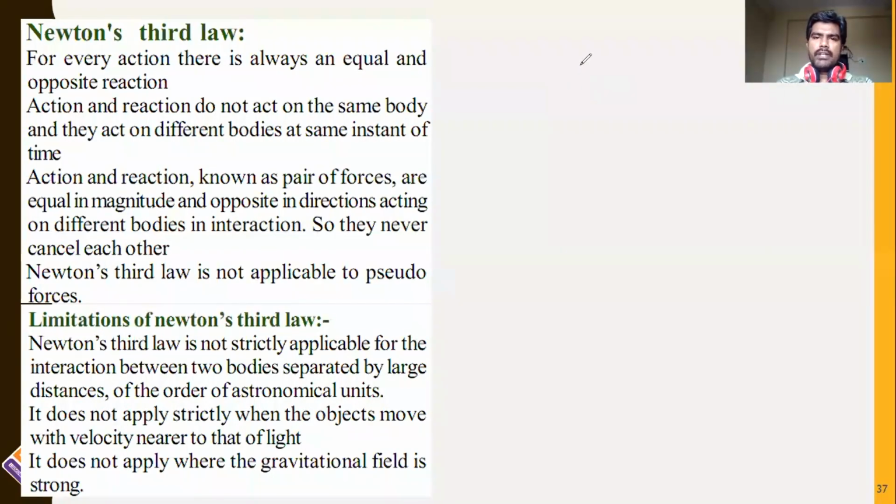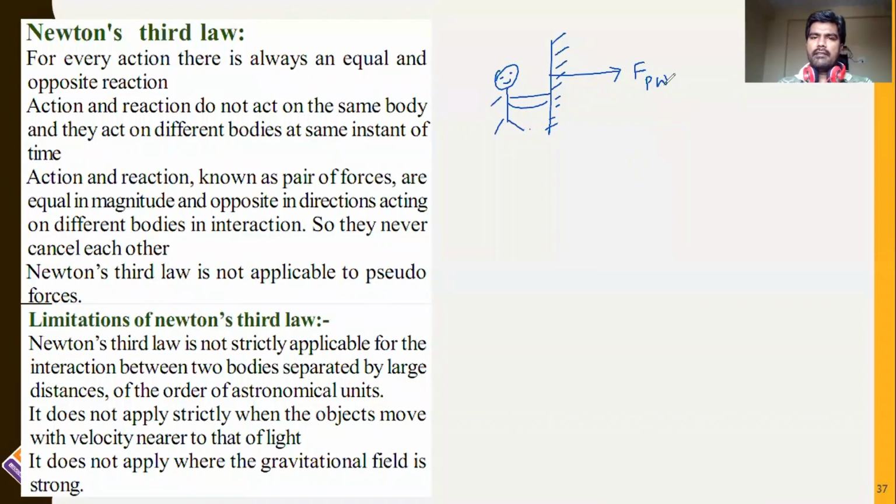Now let us take one simple example. I am taking a wall. There is a wall and a person is pushing the wall in the forward direction. Here is a person. This person is pushing the wall in the forward direction, and he is exerting some force on the wall, that is the force of the person on the wall. And in which direction? Right side.